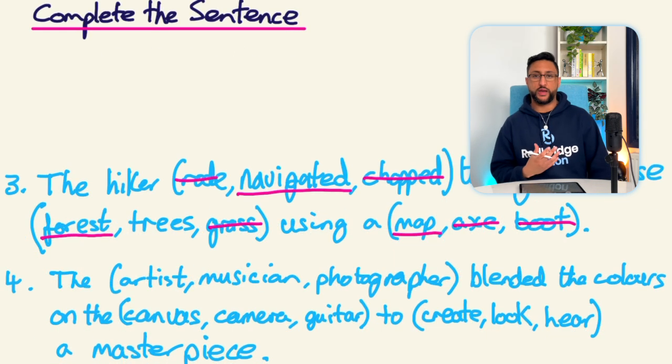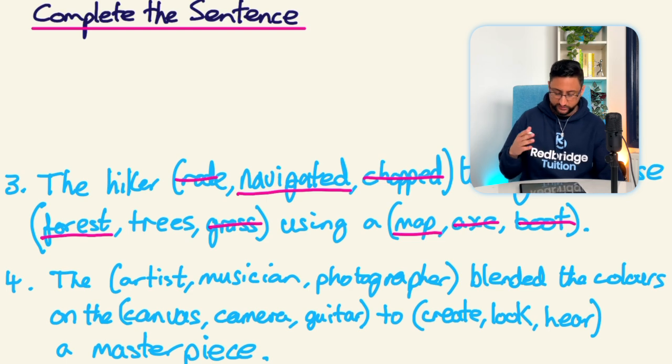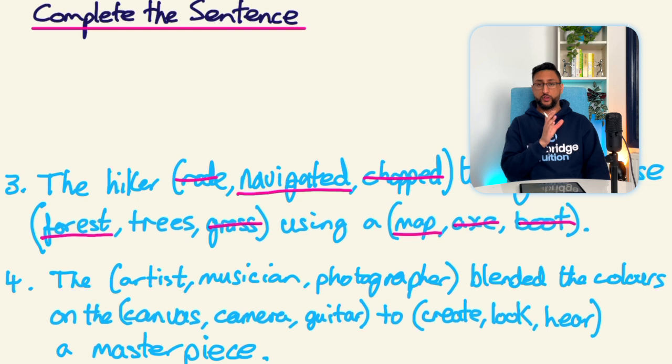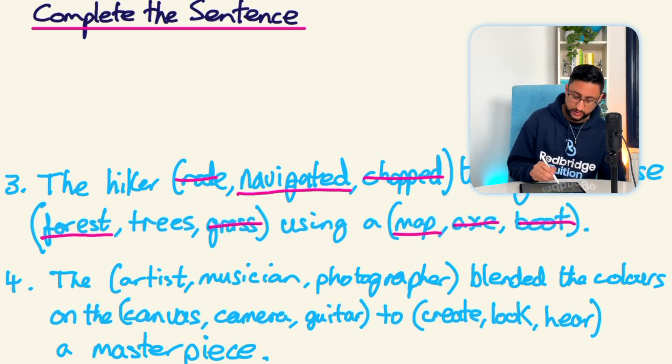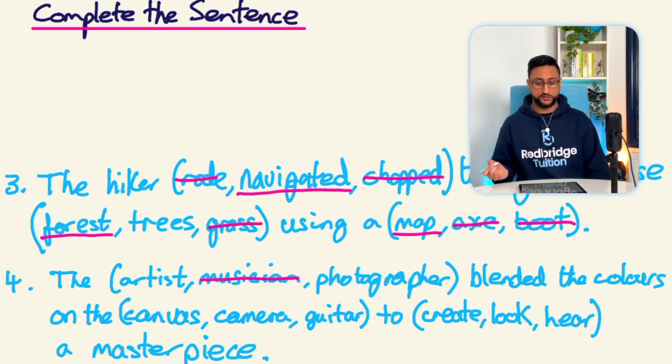And the final example that we have, number 4, the artist, musician, photographer blended the colours on the canvas, camera, guitar to create, look or hear a masterpiece. Now, blended the colours is not within the brackets. That's like a fixed part of the sentence, which tells me that it's not going to be a musician who's going to be blending colours. A photographer could be, maybe if they're editing.